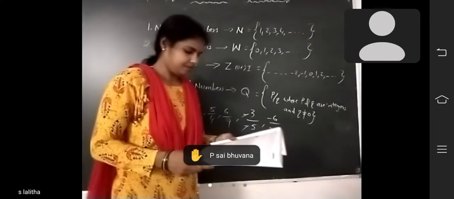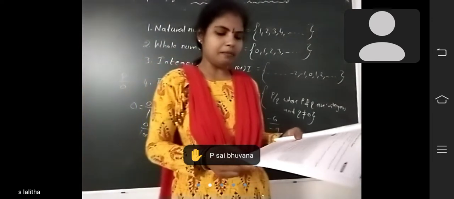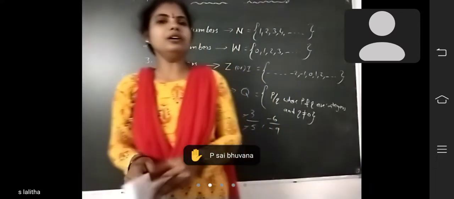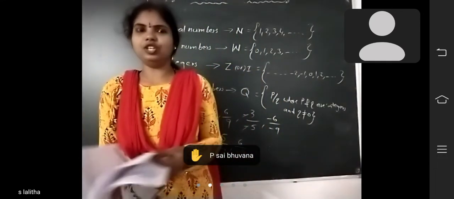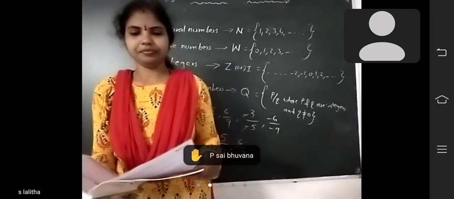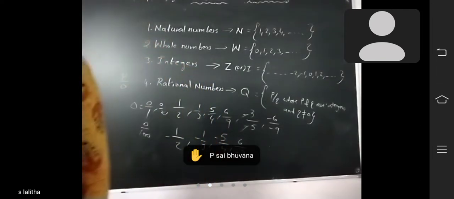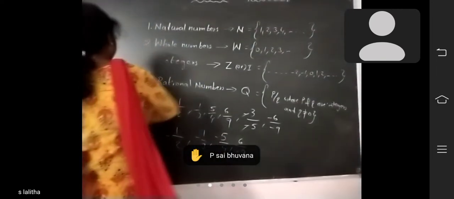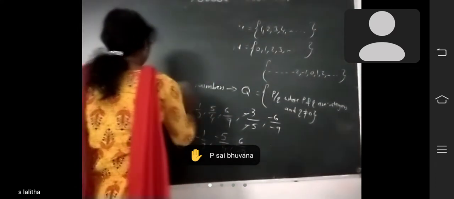Next, representation of rational numbers on the number line. How to represent rational numbers on the number line, children? First, what you should do? You can draw a number line.